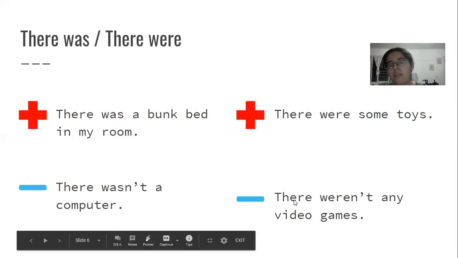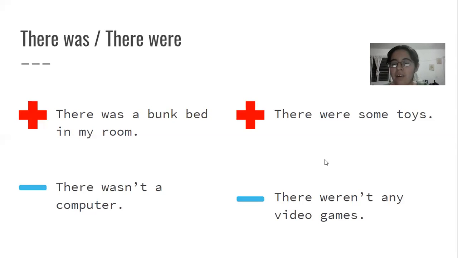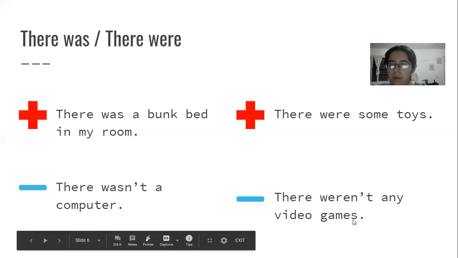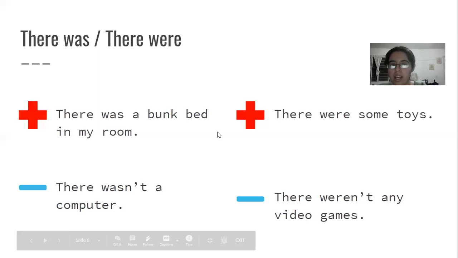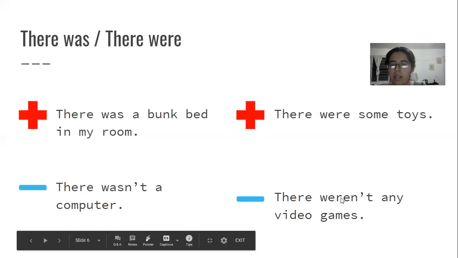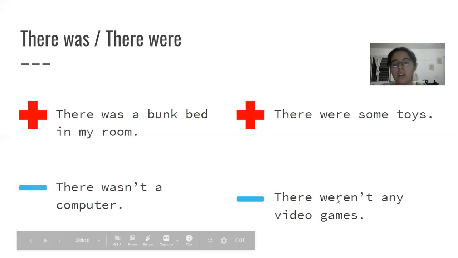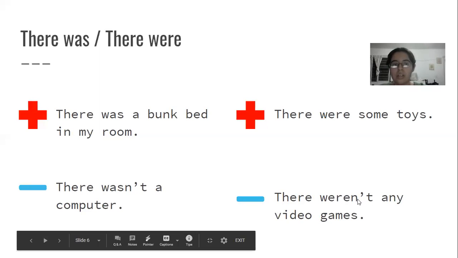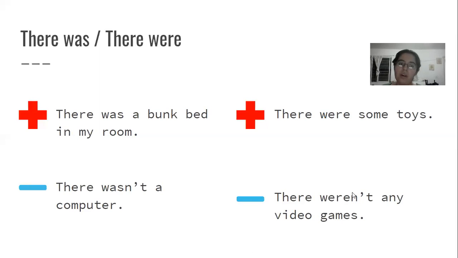And well, not many, but like more than one. And there weren't any video games. Video games, plural. So we have to use weren't. And like we see, we just add the not to make it negative. Wasn't, weren't, or was not, were not. So that's how we use there was and there were.